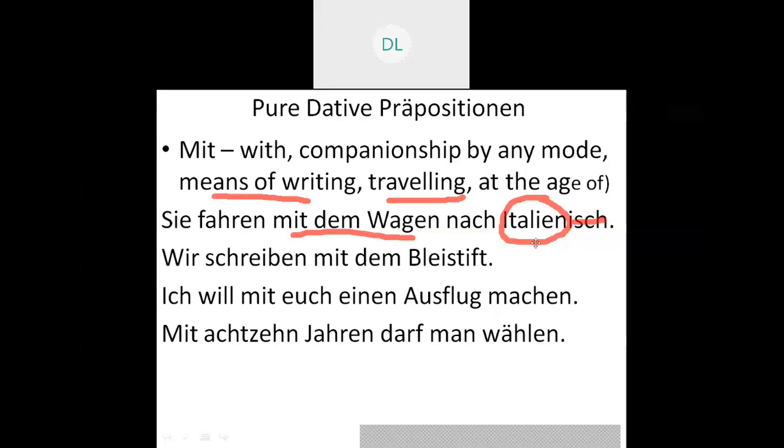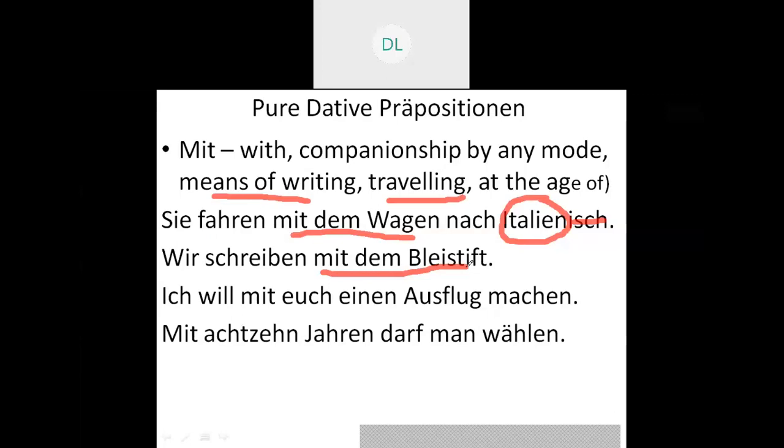The next meaning of mit is means of writing. That is mit dem Bleistift. Der Bleistift changes to dem Bleistift. That is, we write with the pencil. On the same grounds, if I wanted to say we write with the pen, that has to be mit dem Kuli. So that is a means of writing.